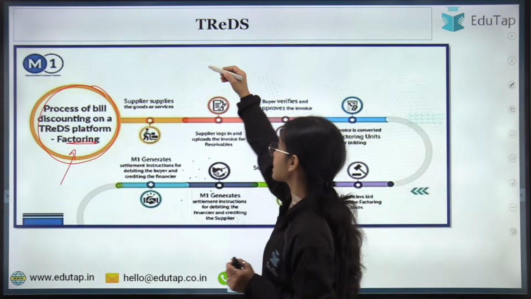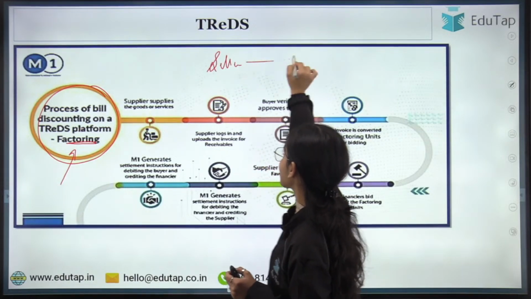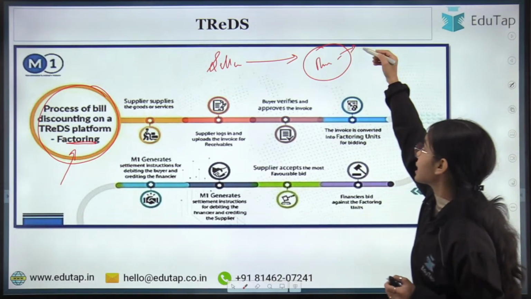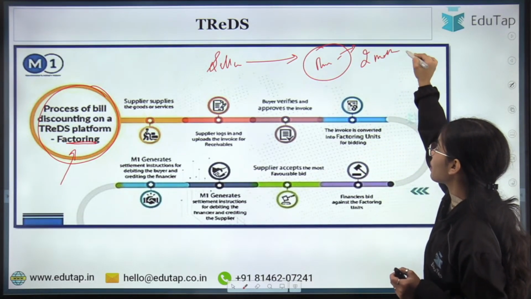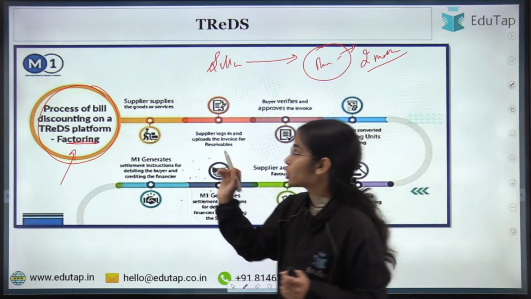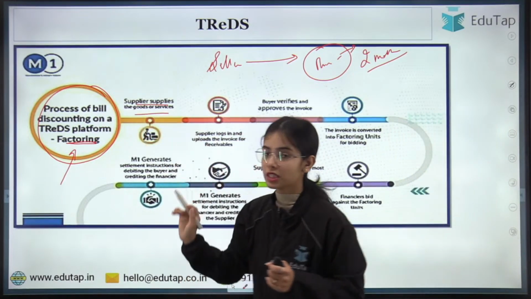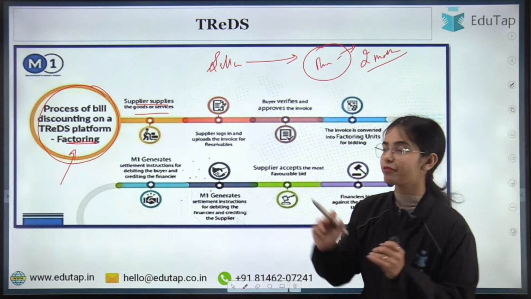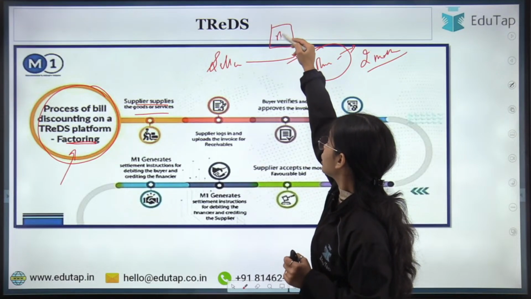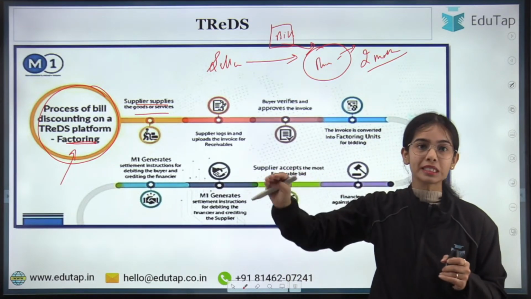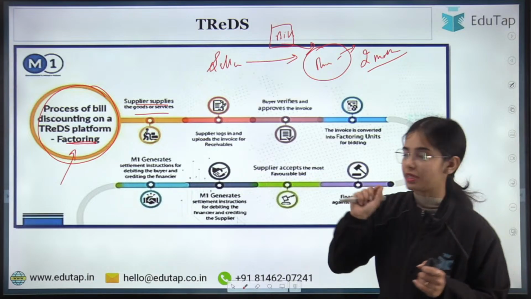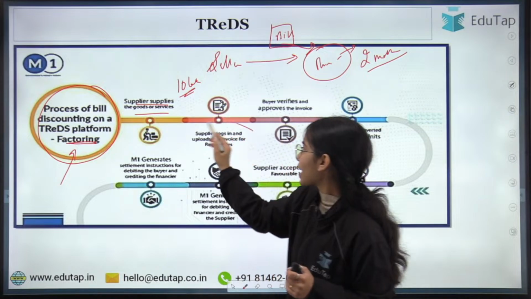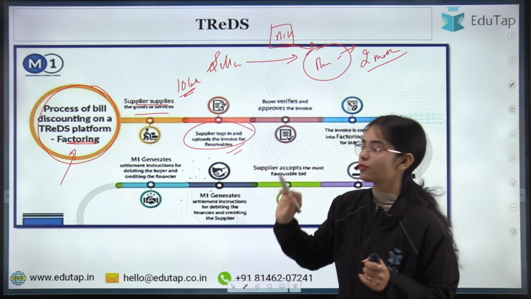So the seller has supplied the product to the buyer. Now the buyer is saying that I will pay after 2 months. So the supplier supplies the goods or services to the buyer, and the buyer says I will pay after 2 months. So the supplier gives a bill to the buyer that, okay, after 2 months you will have to pay 10 lakh rupees. Now the supplier logs in and uploads the invoice for the receivable.